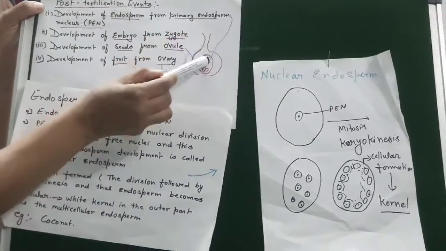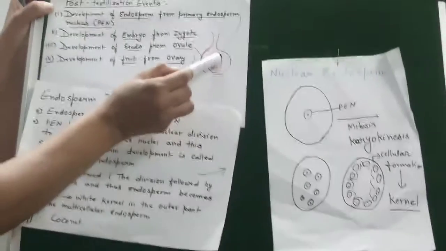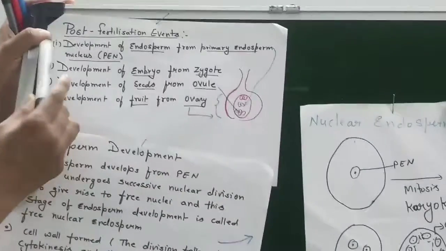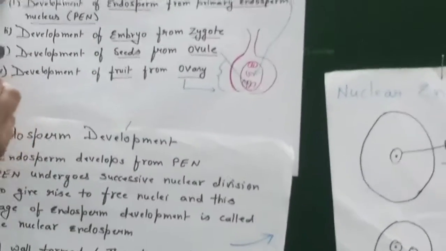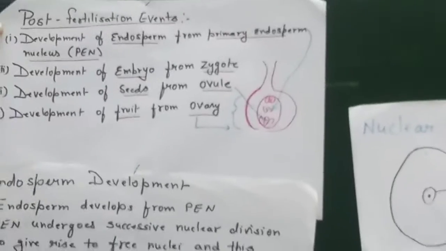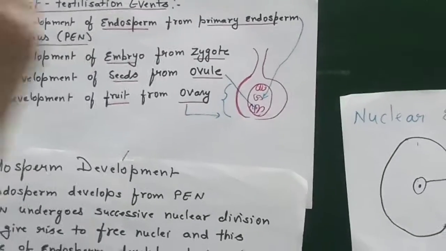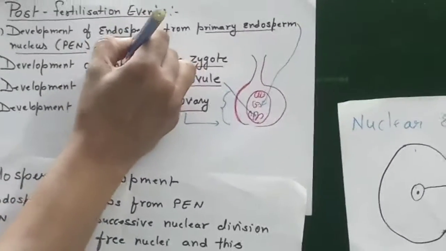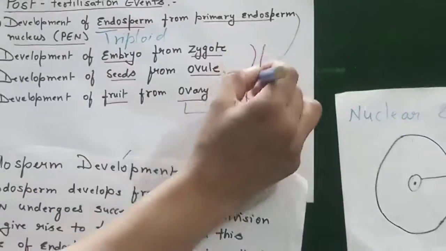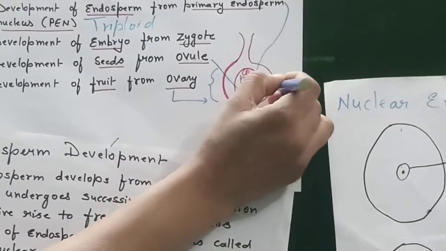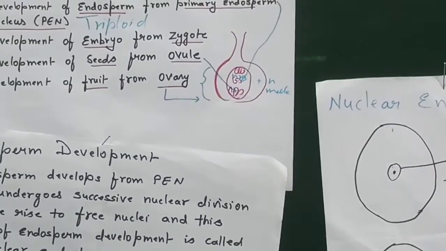Here I showed that the endosperm produced is triploid in nature. Okay, this is a very important point. Note down, this is triploid in nature. This is the triploid condition, because of the two polar nuclei and one male gamete. So that's why it's triploid in nature.